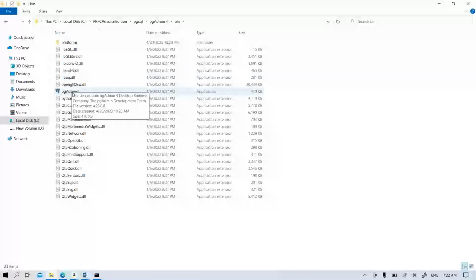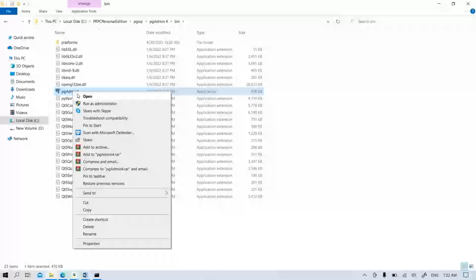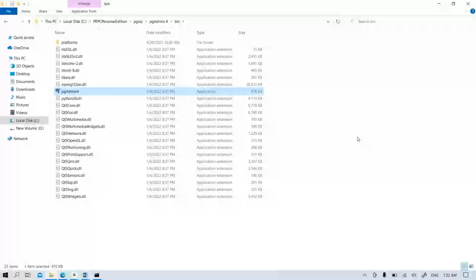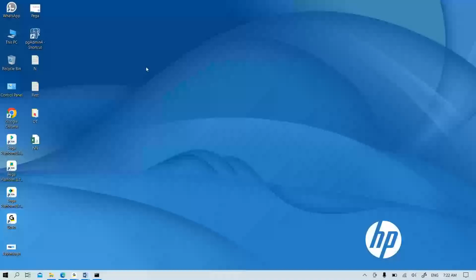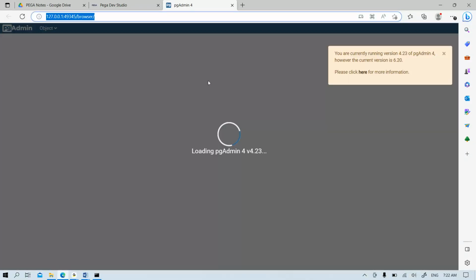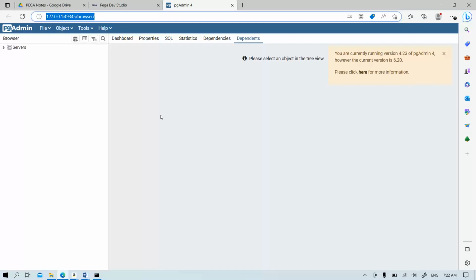Once you open this, you can add a shortcut to the desktop. How to add the shortcut: right click on it, and under Send to you will have the shortcut option. You have to do this. After the shortcut is added, you can see a file icon shortcut. Double click on this, and in a browser window, a page like this will open.